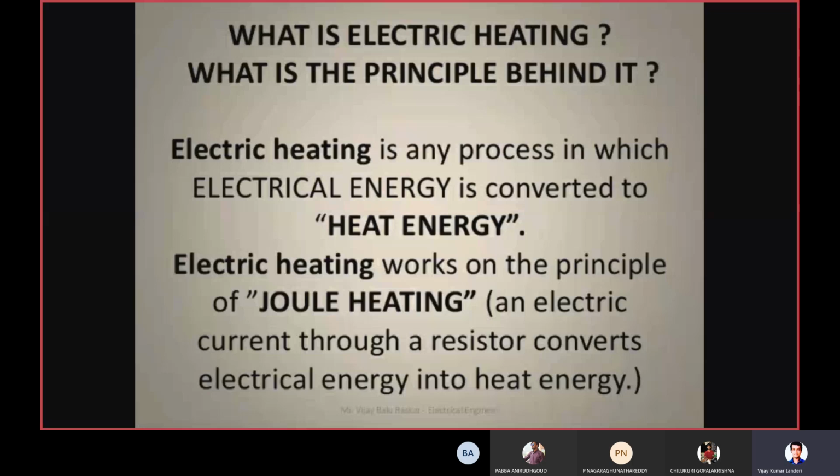Electric heating works on the principle of Joule heating. So the basic principle of working of electric heating is Joule heating. What Joule heating says is that an electric current through a resistor converts the electric energy to heat energy. Whenever some electric current passes through a resistor, it gets converted into heat energy. That is the main idea behind electric heating.